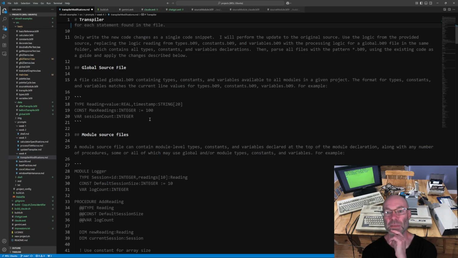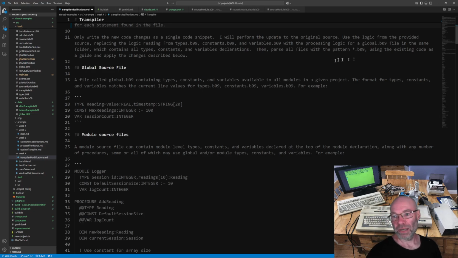I will perform the update to the original source. Use the logic from the provided source, replacing the logic reading from types.b09, constants.b09, and variables.b09 with the processing logic for a global.b09 file in the same folder, which contains all types, constants, and variable declarations. So that was one of the first things: instead of having 3 separate files for types, constants, and variables, I wanted to unify all that into a global file that would be available to all source code within a given project.